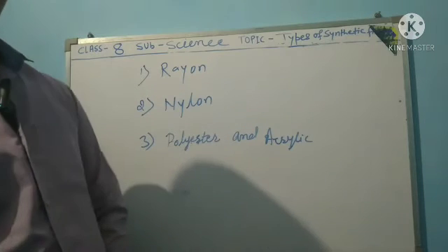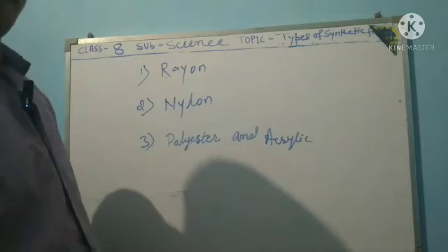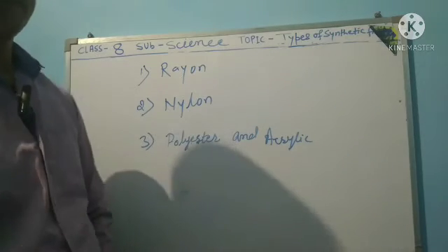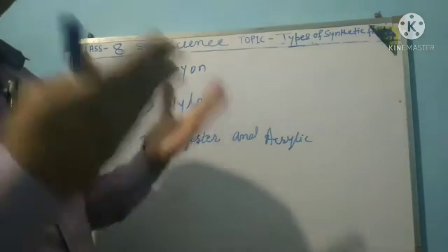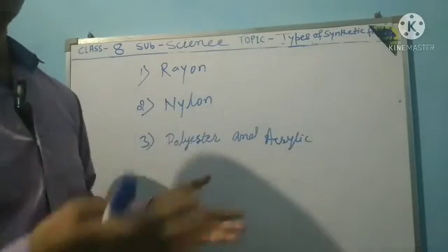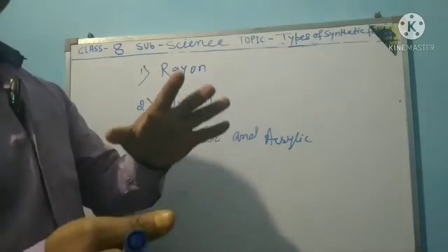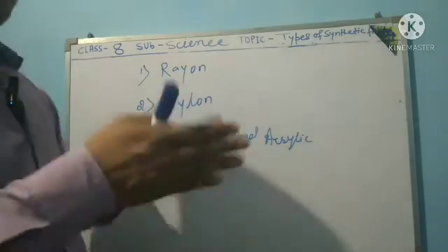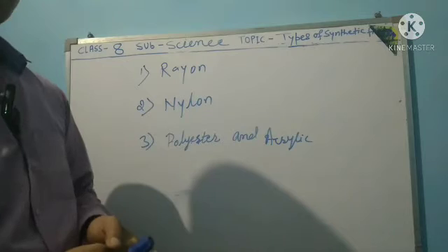The fibers that are made by human beings, that is man-made, are called synthetics. When fibers are obtained naturally, that is natural.